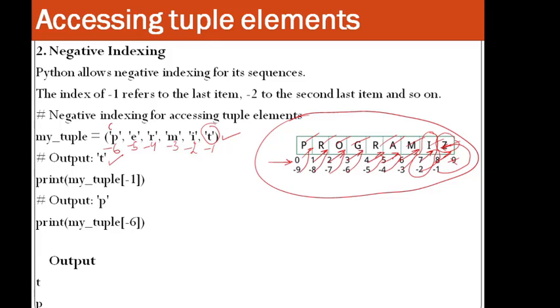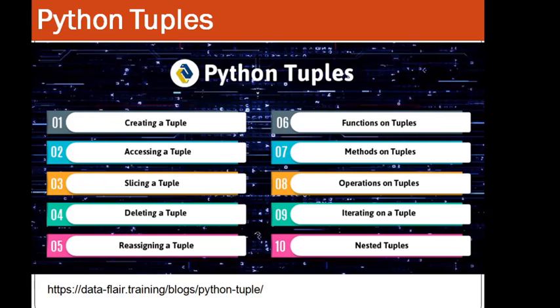And if you consider positive, it is 0, 1, 2, 3, 4 and 5. Similarly, you can print p by taking the index as minus 6. So we have already seen creating a tuple, accessing a tuple, and now we are moving towards slicing a tuple.